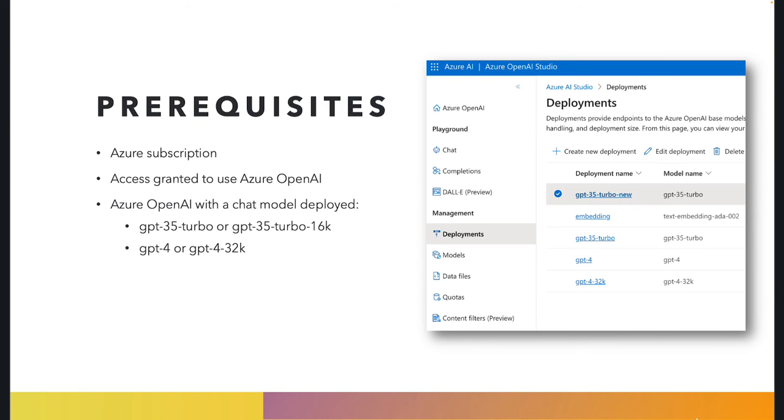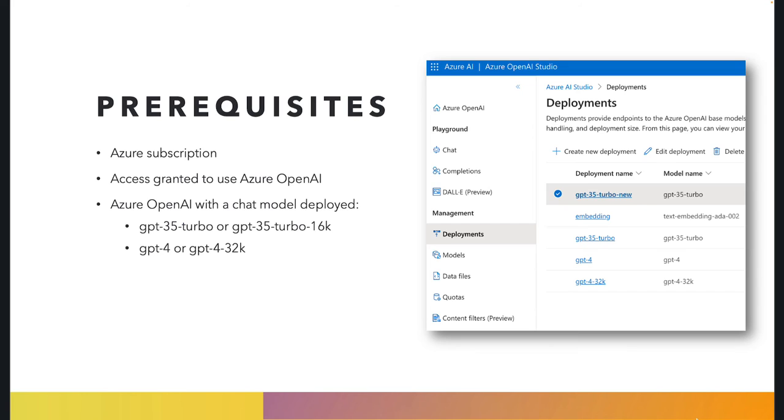So what do you need for this? As I said, of course, an Azure subscription, that's logical, but you need to have Azure OpenAI first of all. There's still a form you have to fill out before you get to use Azure OpenAI. So you can't just go in your subscription and create an Azure OpenAI instance. You first have to request access using a form. That usually goes relatively fast. What you don't need to do anymore today is ask access for GPT-4. There used to be a time where you needed to ask access to GPT-4 as well. That's now granted by default when you have access to OpenAI.